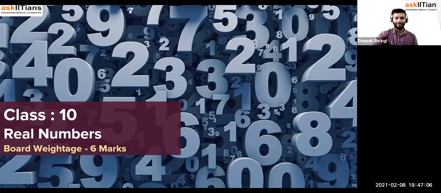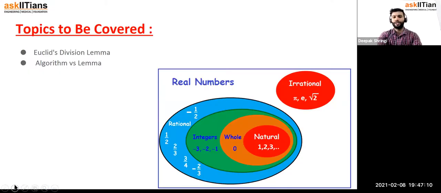Let's start then. As it is our first class, we are going to learn about Euclid's division lemma and the algorithm versus lemma, and we are going to learn Euclid's algorithm as well, to find the HCF and LCM. But before that, let's have a quick review of what we learned in the earlier classes. We have learned about real numbers first of all.